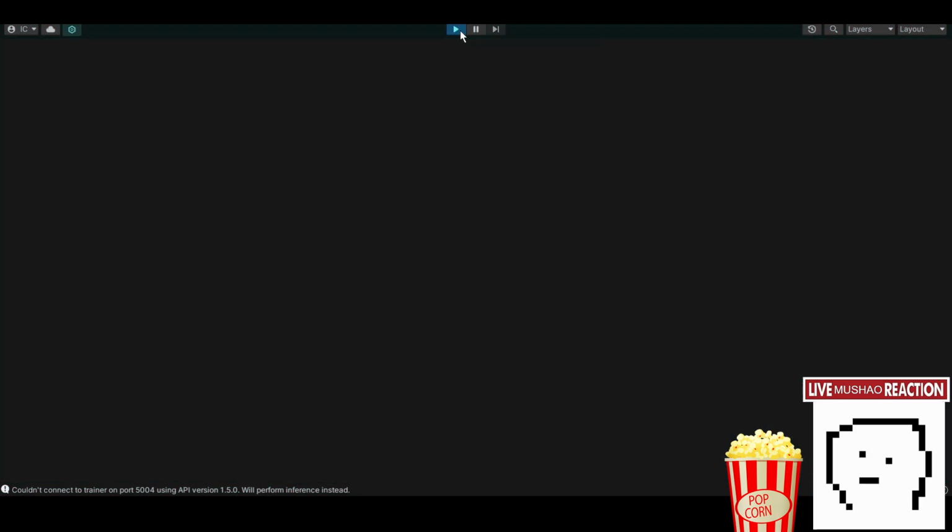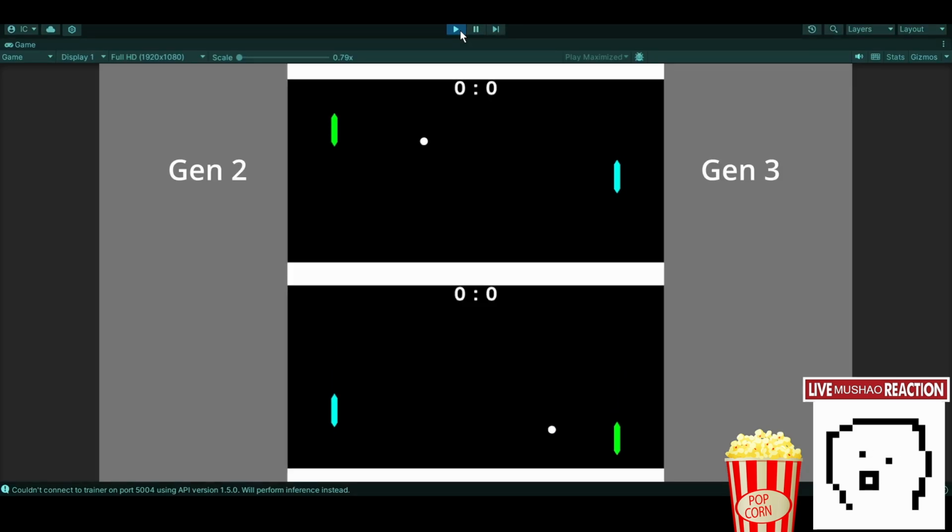And next up is Gen 2 versus 3. 3 is the light blue color. Now I do expect Gen 3 to be much more favored than Gen 2, because their training was much more focused on actually hitting the ball. And I mean, I'm actually surprised Gen 1 and 2 actually know how to hit the ball, considering their less than stellar performance during training.